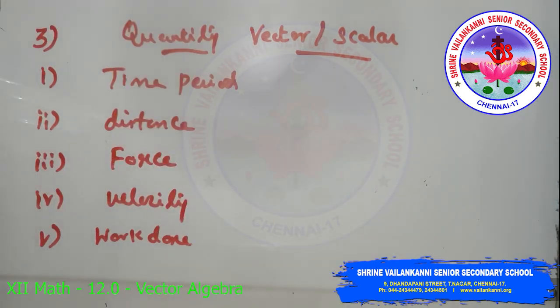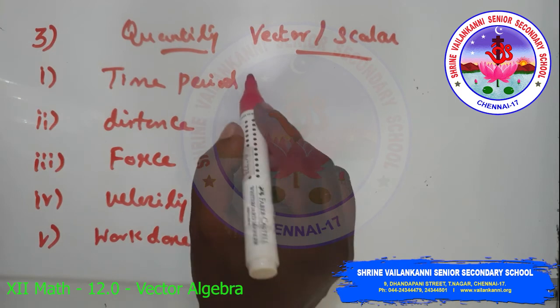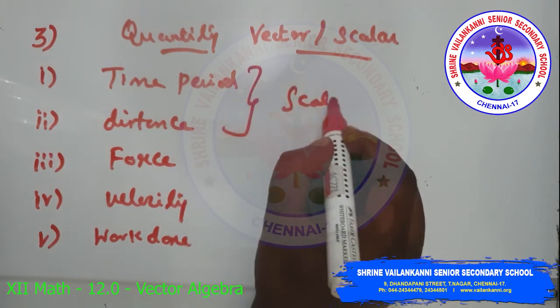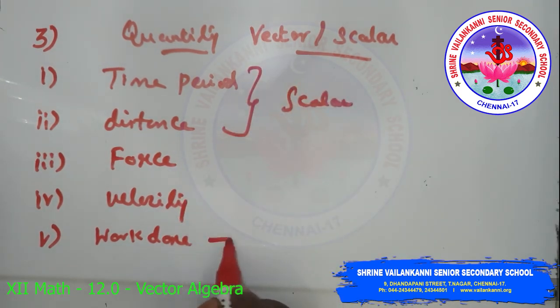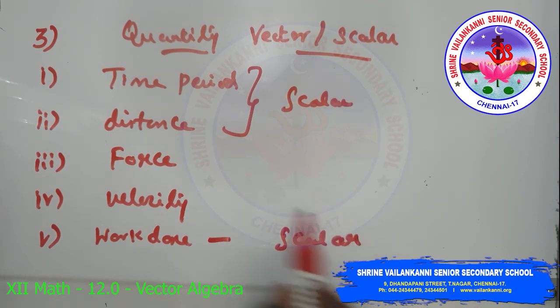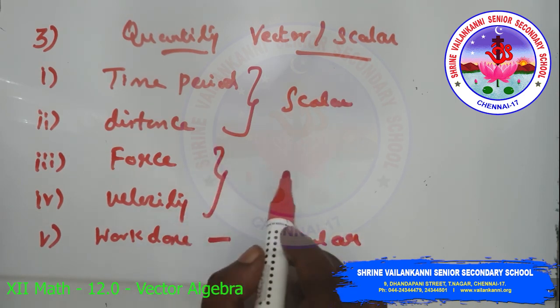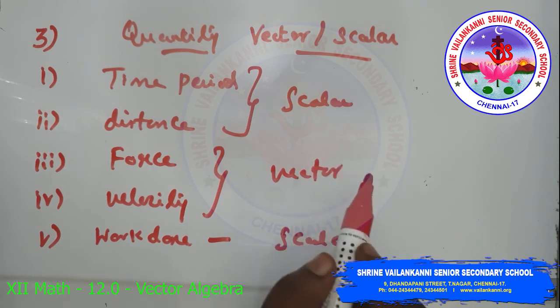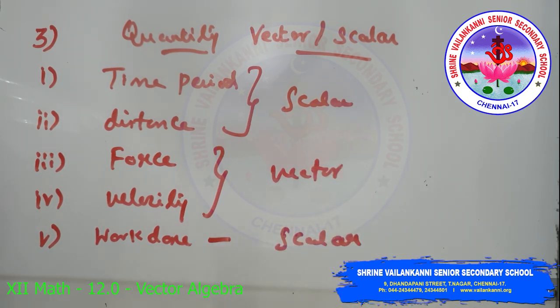Third one, classify the following as scalar and vector quantities. Here time period, distance and work done are scalar. Force and velocity have both magnitude and direction, so they are vector quantities.